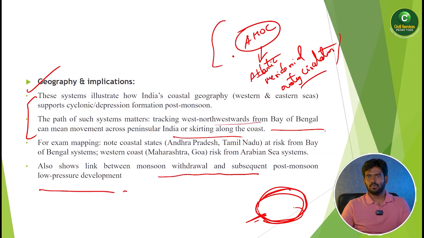In September, we have got a cyclone. In October, we are getting a cyclone. In June, July also, we are getting cyclones. So the main reason is Atlantic meridional overturning circulation. Okay. So the low pressure system is always being formed, particularly in the Bay of Bengal and even in the Arabian Sea also.